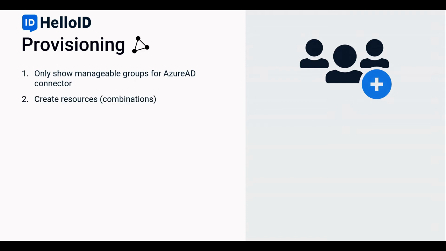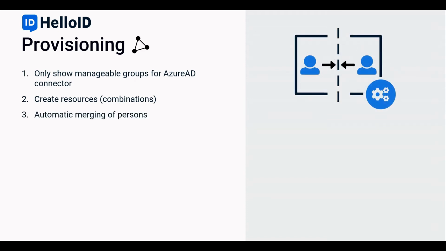The second one is the creation of resource combinations. We now support creation of resources based on the combined value of multiple fields. For example, the combination of a job title and department in a single field. A minor remark on this is the limitation in which we support up to a maximum of 100,000 unique values.